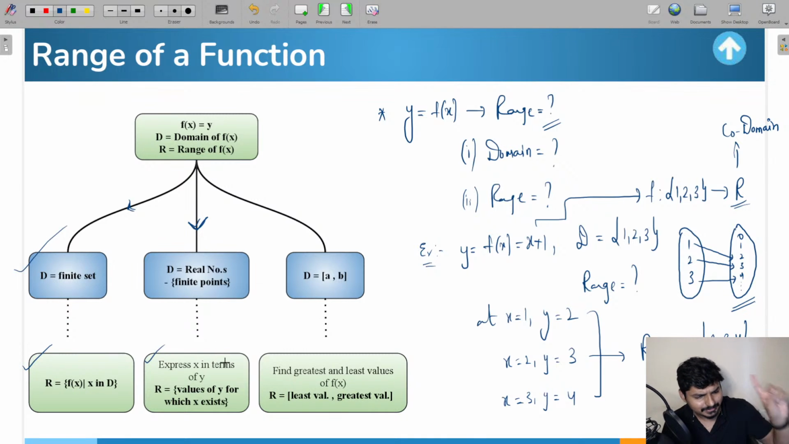Now the final method, guys. We'll complete this final method and then the range concept will also be done. In the final method, sometimes the domain you might get is a set like this, set A comma B.